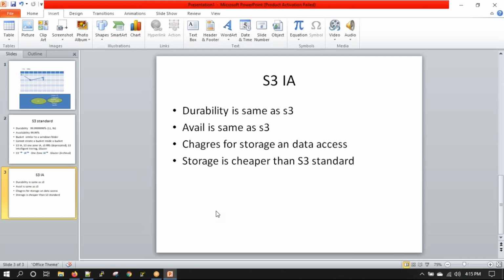Now after 6 months, the chance of somebody requesting my data decreases a lot, and after 1 year, they know they don't need my data anymore. But for compliance reasons, the IT companies are forced to store my data for at least 7 years. Why 7 years? Again, government rules, ISO compliance and all that, different compliances. So in this scenario, what happens is,